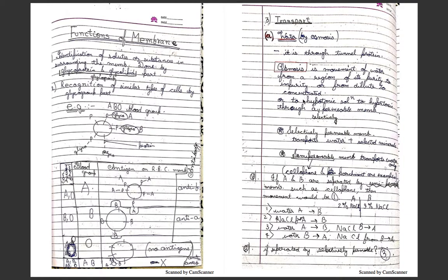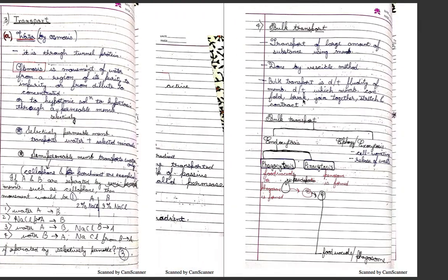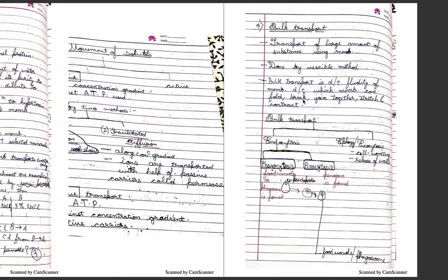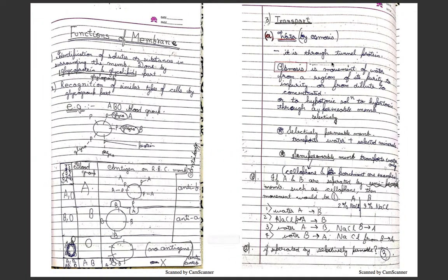This is the third function: transportation. It happens in two ways, one for water and the other for solutes and particles. Water moves simply by osmosis, through tunnel proteins, not through carrier proteins. Tunnel proteins are the big ones, carrier proteins the small ones.